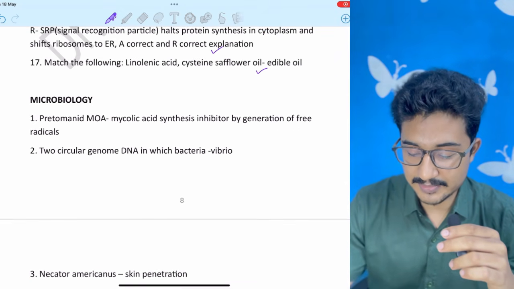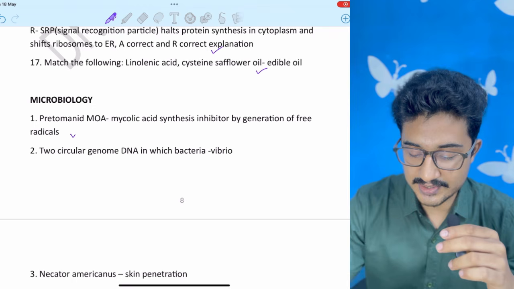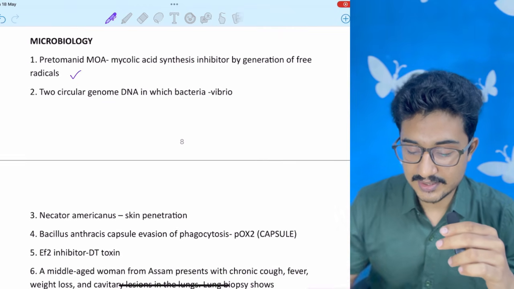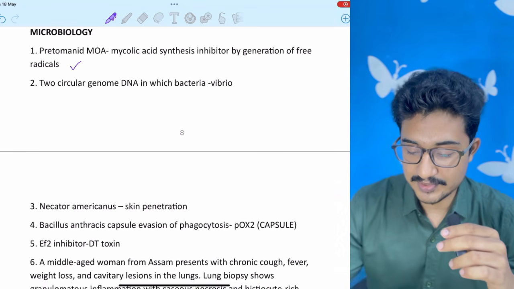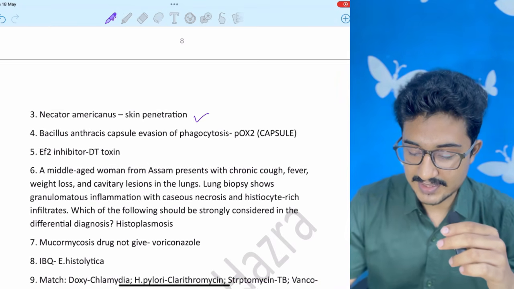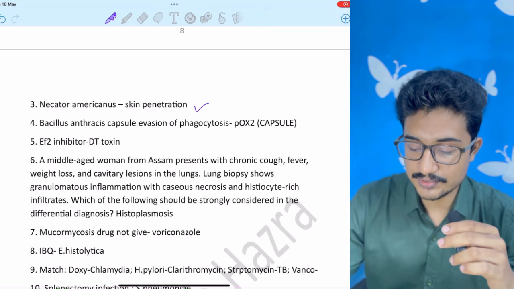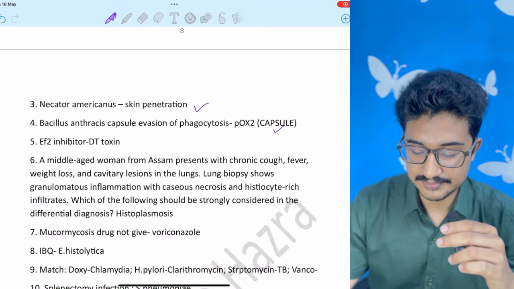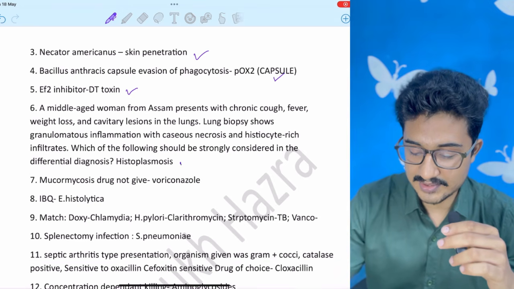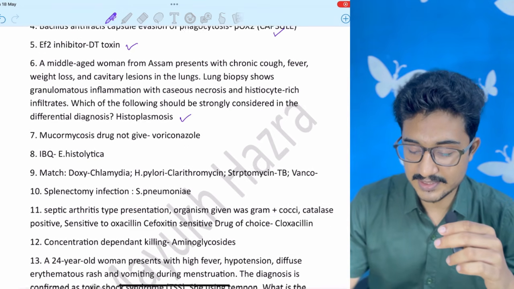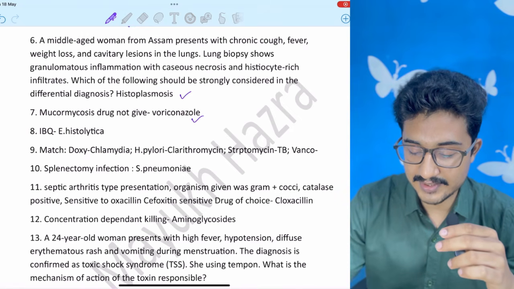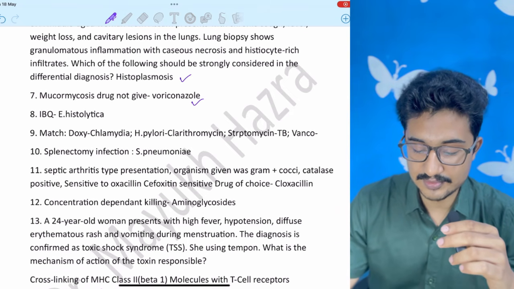Pretomanid BPaL regimen is being introduced, so it was important. Mycolic acid synthesis inhibitor. Two circular DNA in genome, it was difficult. Vibrio. Hookworm, skin penetration. Bacillus anthracis inhibits phagocytosis, so it will be the capsule. EF2 inhibitor, diphtheria toxin. Histoplasmosis, it was a previous year question of NEET PG, it was given in this year INICET. Mucormycosis not given. Voriconazole, it is also a previous year topic.